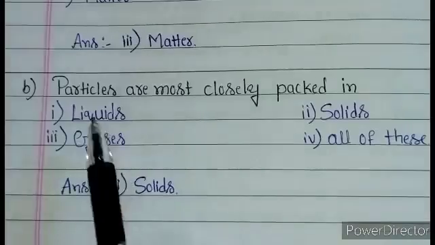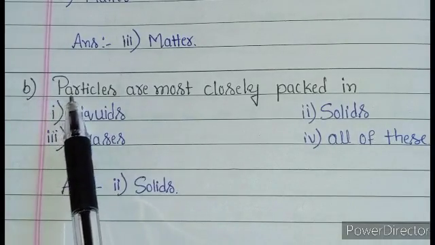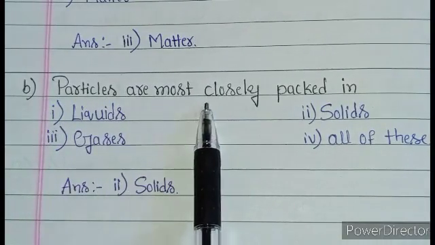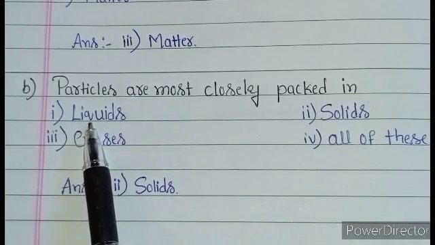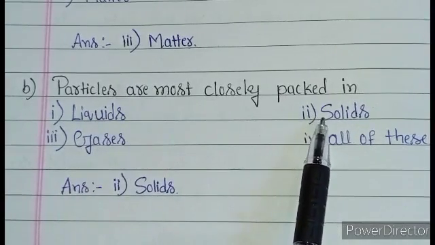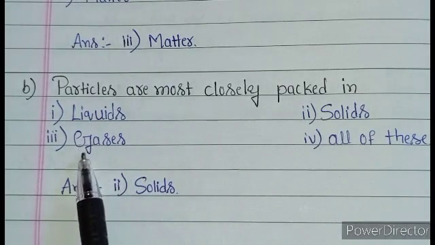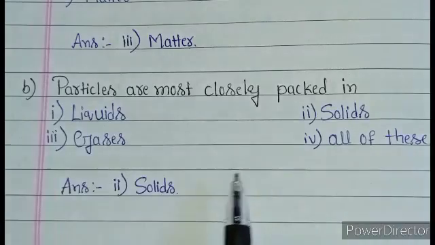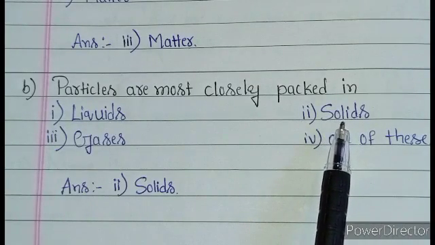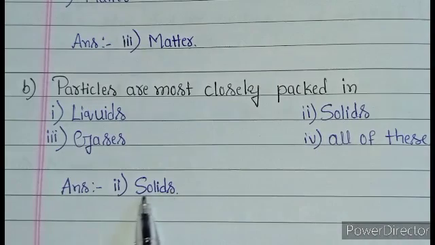Question B: particles are most closely packed in. First option liquids, second option solids, third option gases, fourth option all of these. Particles are most closely packed in solids, so the second option, solids, is correct.